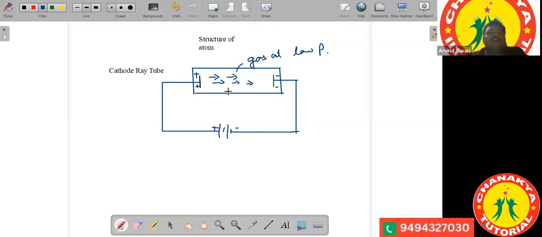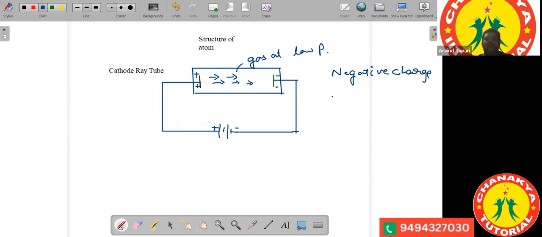So there are some electrically charged objects, and he was able to find out that these objects carry a negative charge.